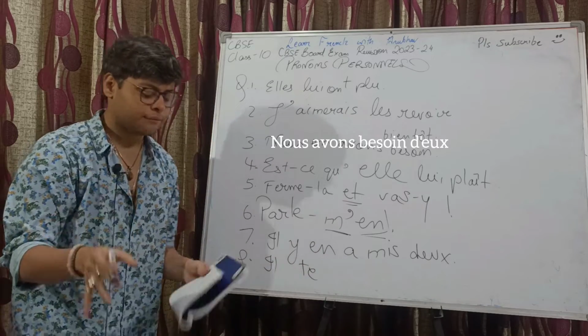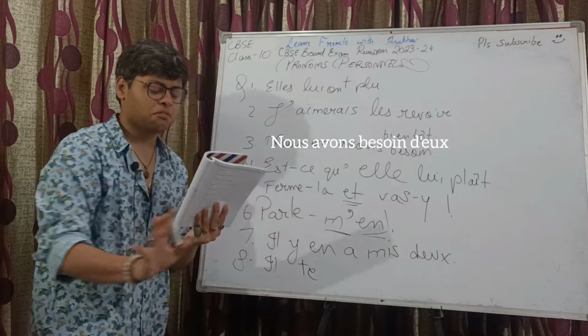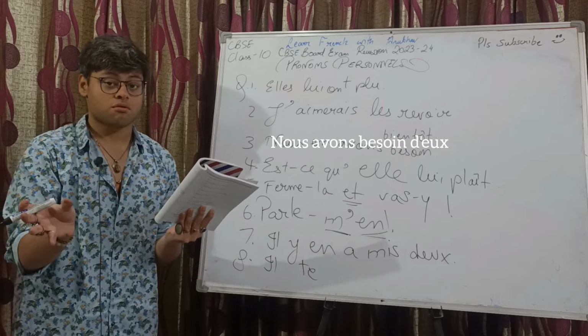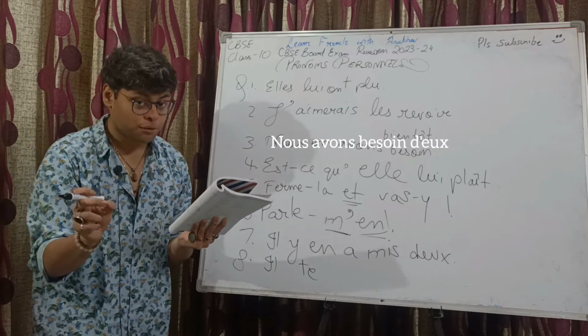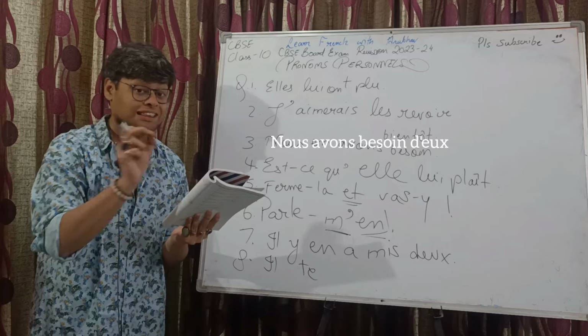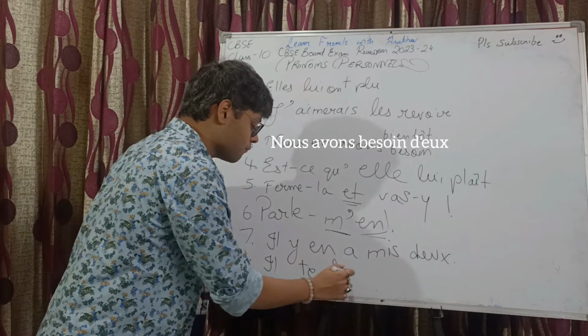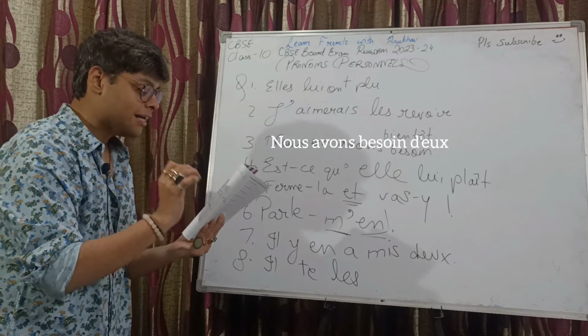I'll tell you why it's te. It won't be t apostrophe any longer because the word next to it does not begin with a vowel. Ses problèmes, his problems, COD. Masculine, plural. Un problème, des problèmes. Masculine, plural. So, les. Plural COD. Il te les a expliqué.